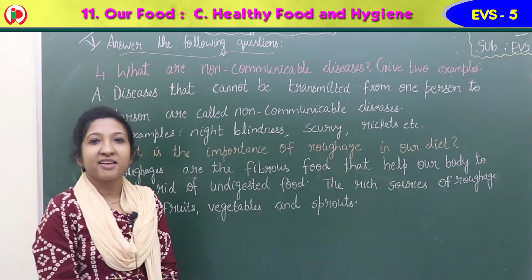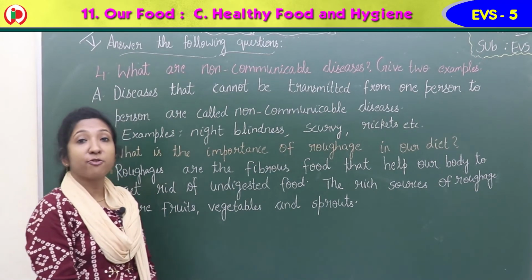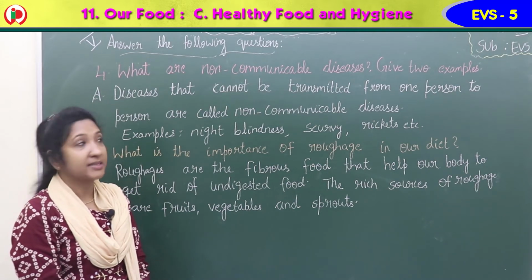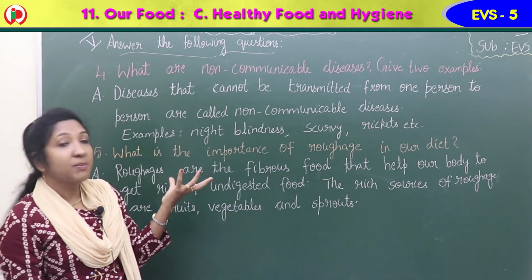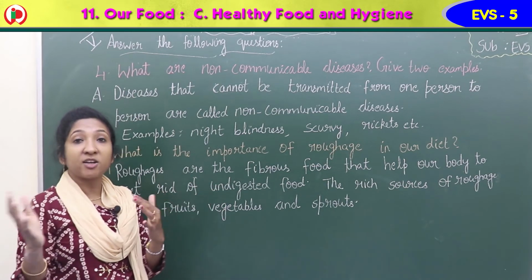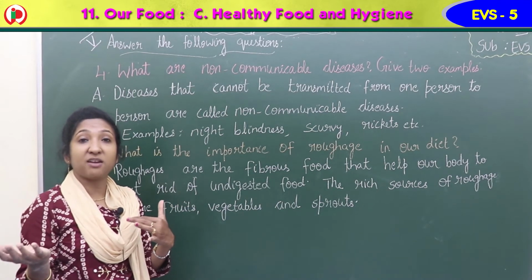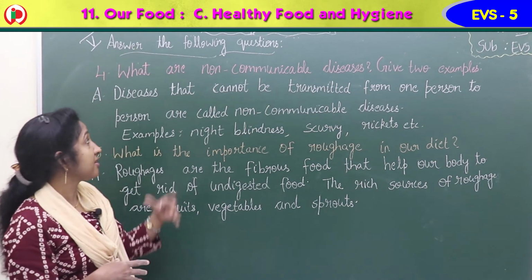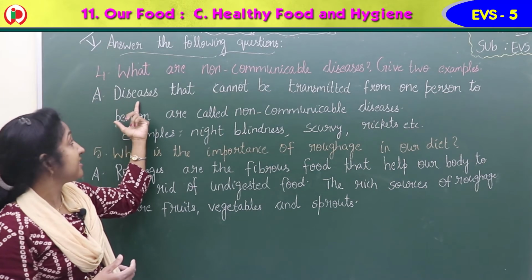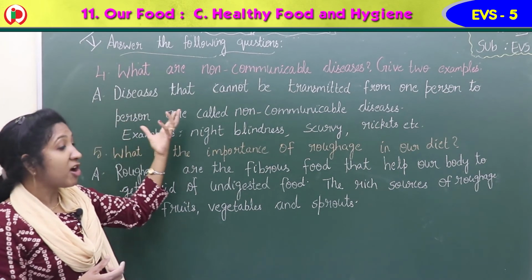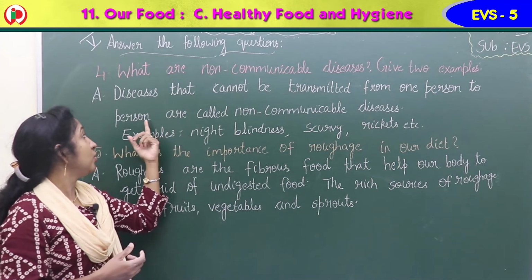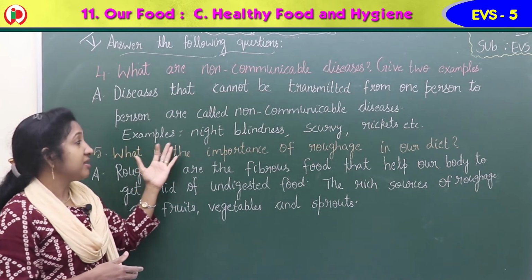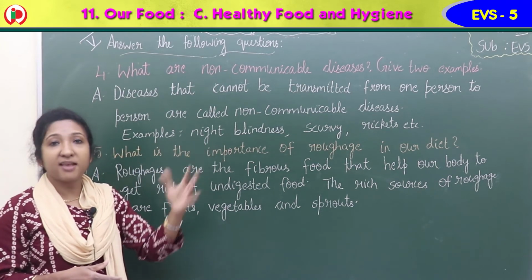Okay? Yes, children. So our next question is question number 4. What are non-communicable diseases? Give 2 examples. Non-communicable means the diseases that do not spread from one person to another. All deficiency diseases are non-communicable, isn't it? Yes. So answer: diseases that cannot be transmitted from one person to another are called non-communicable diseases. Examples: night blindness, scurvy, rickets, etc.